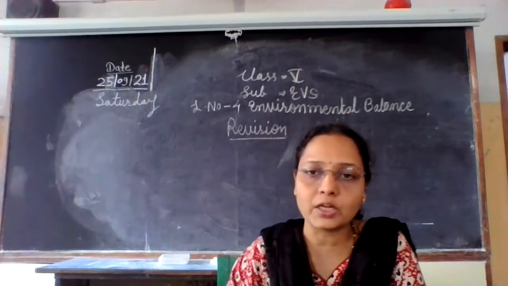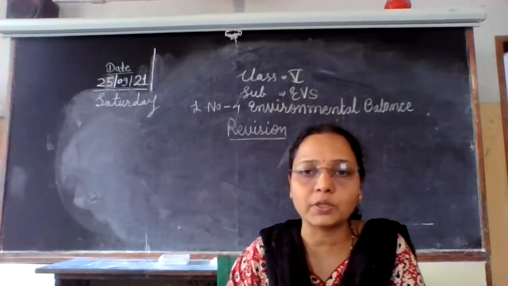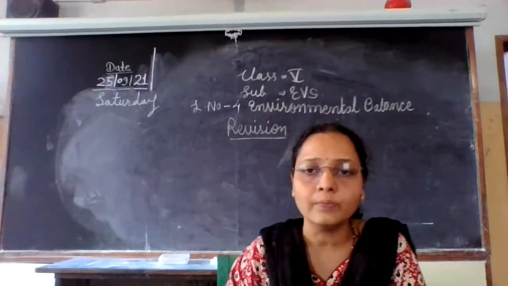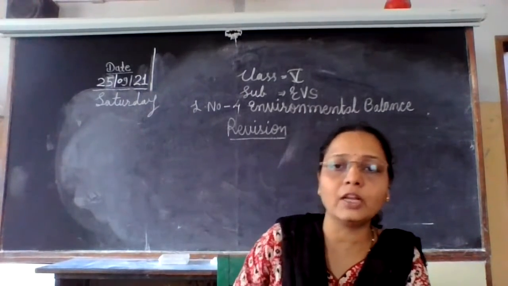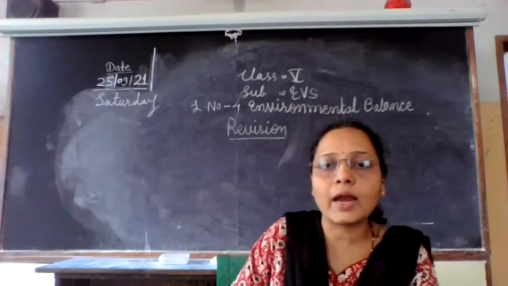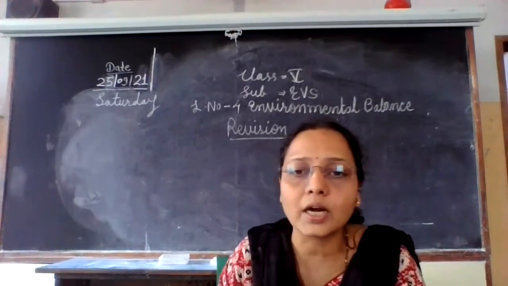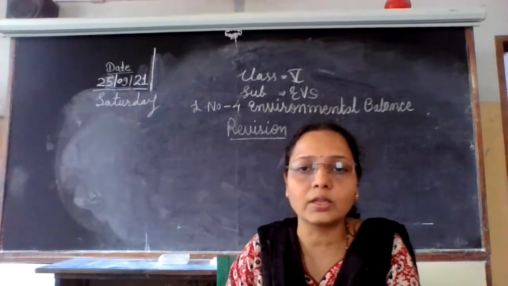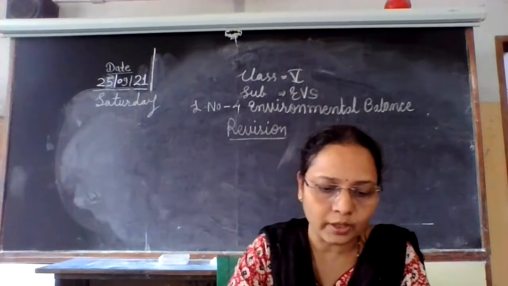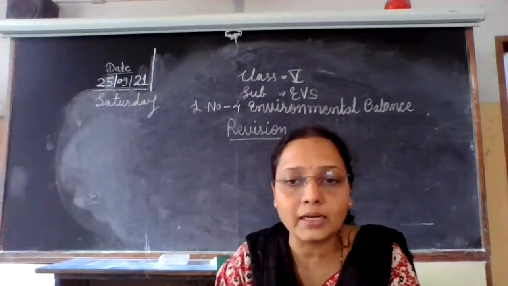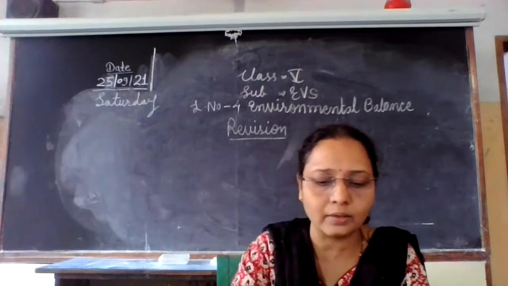Then due to evaporation, condensation and precipitation, rainfall occurs on the earth. So that continues the source that feeds the water sources, and that means it's a continuous supply of water on the earth due to the water cycle. Okay, environmental balance also takes place due to the water cycle.